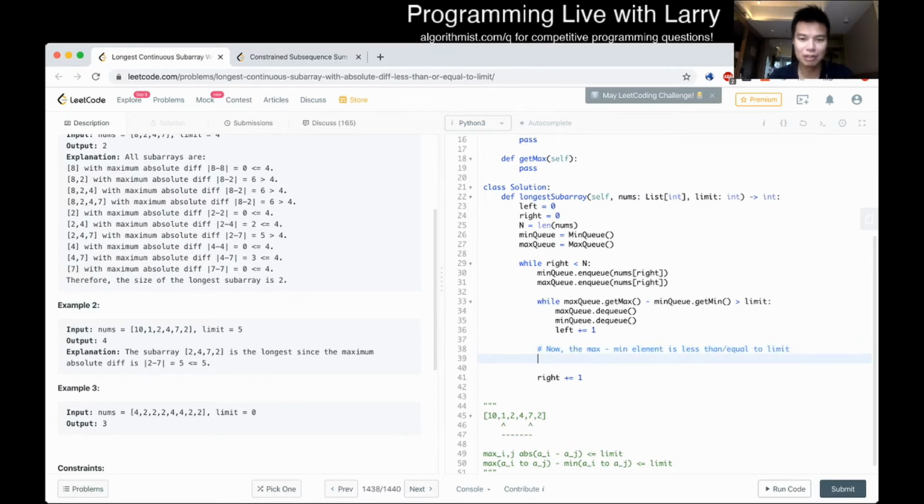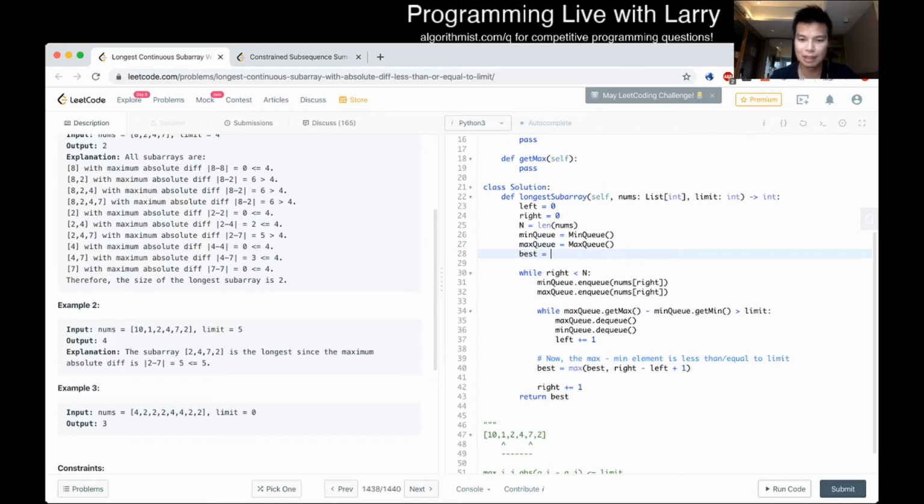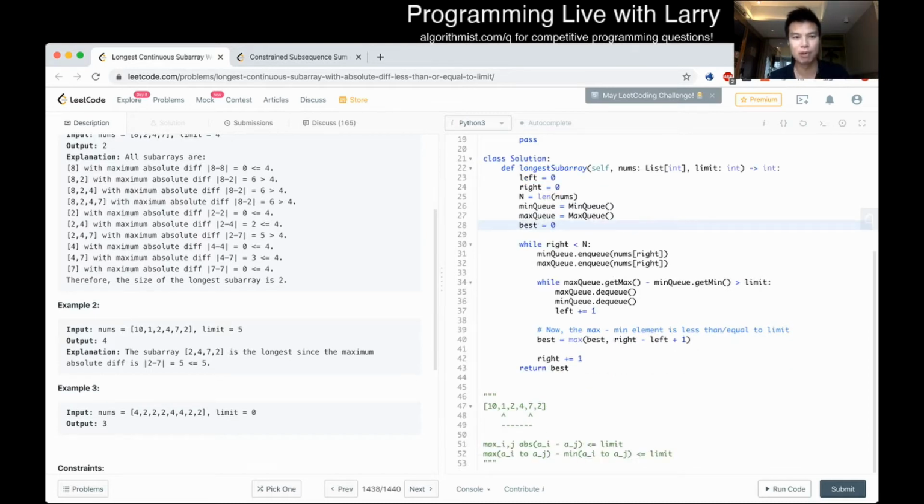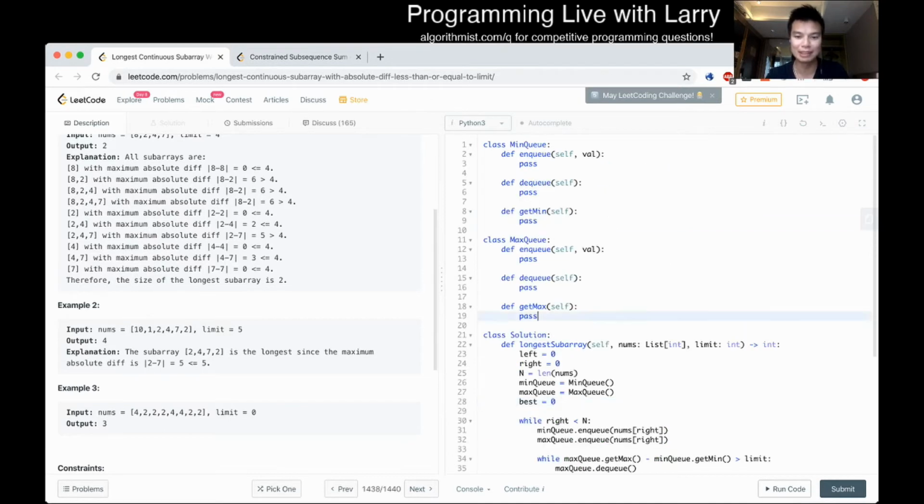Now we can calculate the size of this queue. The size of this queue in this case is just right minus left plus 1, I think. Could be off by 1, but we could check that easily. We start with a queue of 0, and that's all there is to this problem conceptually by itself. Obviously, we still have to implement these.